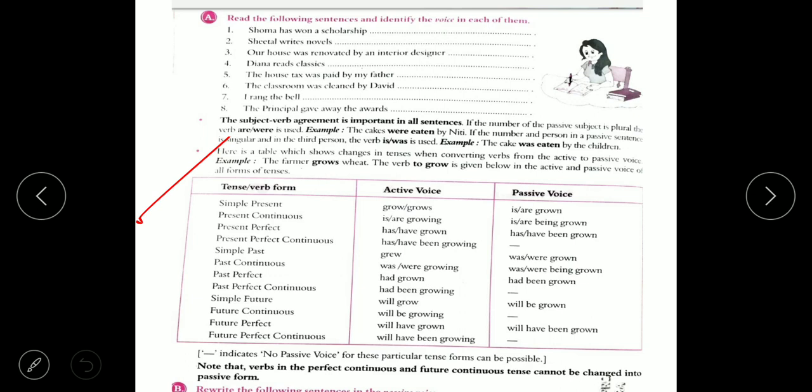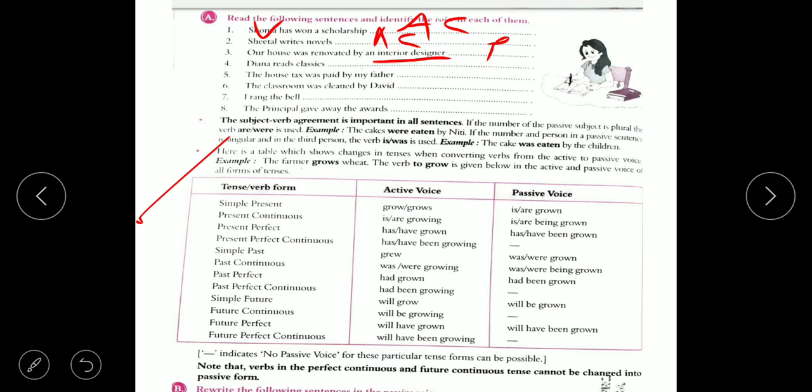Like Shoma has won a scholarship. Who won a scholarship? Shoma. If the subject is before the verb, then it is active voice. Sheetal writes novel. Who writes novel? Sheetal. Then it is active voice, subject is before the verb. Our house was renovated. Who renovated our house? Interior designer. It is after the verb, so it is passive.